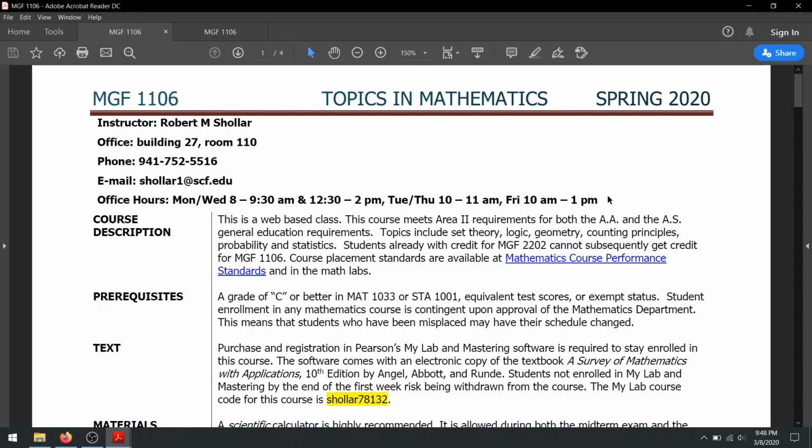So again, this syllabus is basically like a contract between the teacher and the student. I always like to say this on day one because everyone says, why the heck do we need a syllabus, or what does the syllabus actually do for us? It just outlines all the responsibilities in the course. So it will basically say, hey, you have to take a midterm and you have to take a final exam for me. I can't halfway through the course say, you know what, I changed my mind, you're taking 7 exams. I can't do that because it's not on the syllabus. So it's like a contract between you and I.